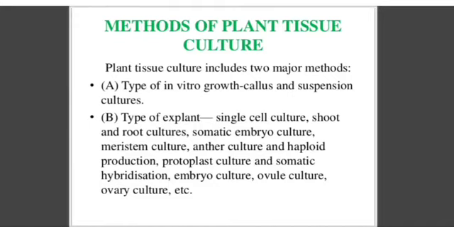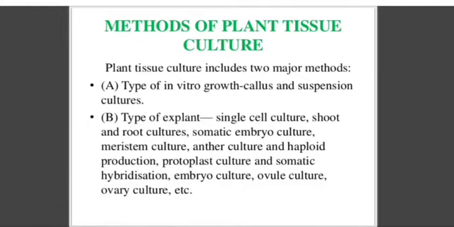The callus culture is a globular culture, and that callus comes from any explant. So when we grow an explant, a part of the leaf or part of the shoot or part of the root, in the medium, after 2 or 3 weeks globular structures are found or grow, that is known as callus culture. The second one is known as suspension culture. Suspension culture means we grow the cells of the plant in liquid. The second method is by the type of the explant.